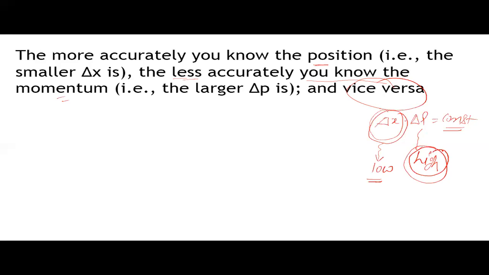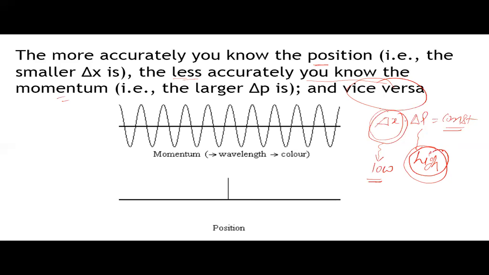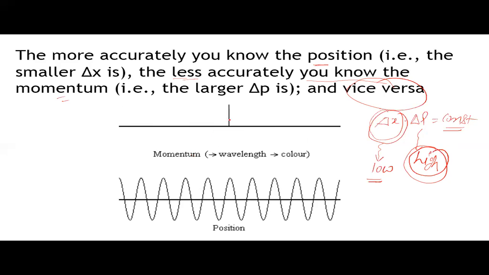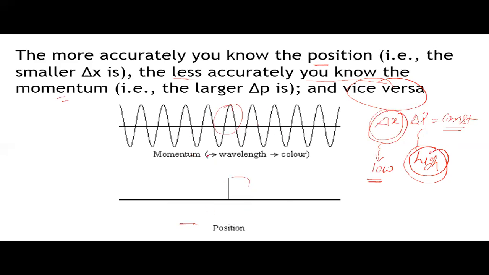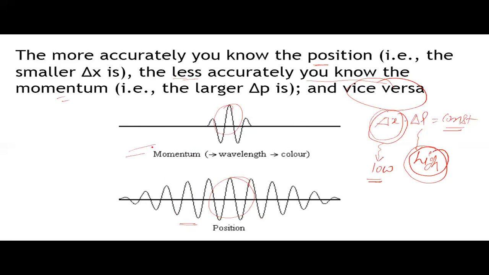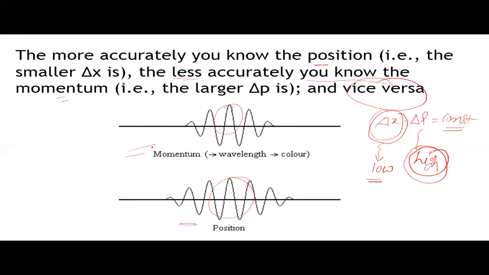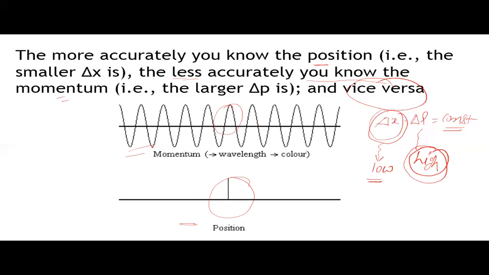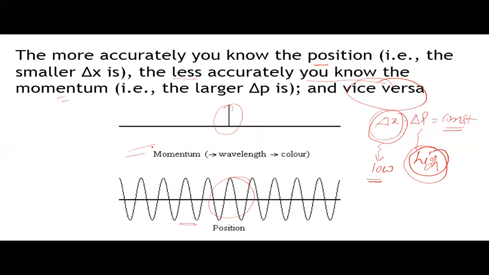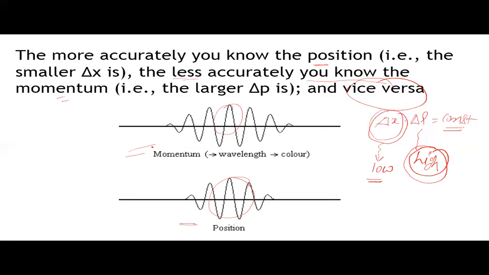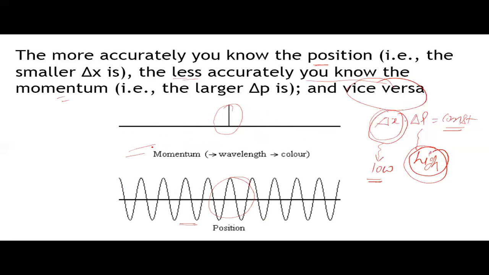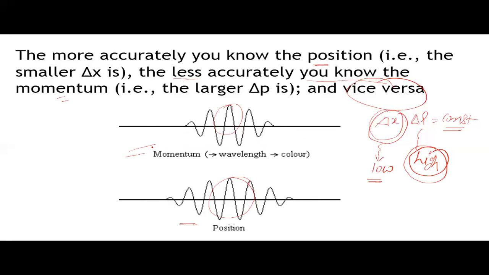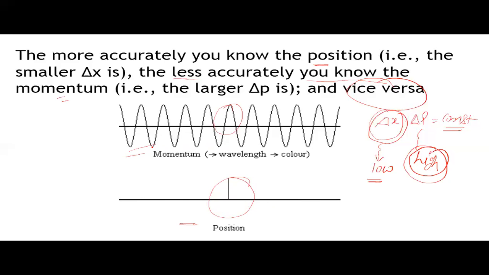We can observe it by this simple animation. Here you can easily observe when the value of momentum is less, the value of position is maximum. When value of position is minimum, the value of momentum is maximum. Observe it. So the uncertainty in position and uncertainty in momentum are inversely proportional to each other.